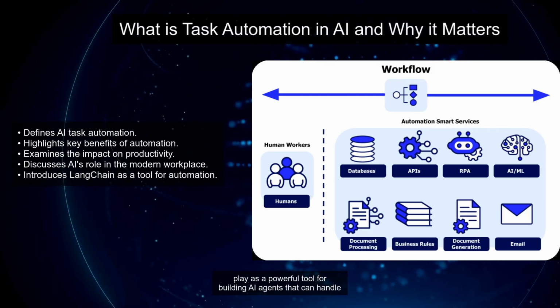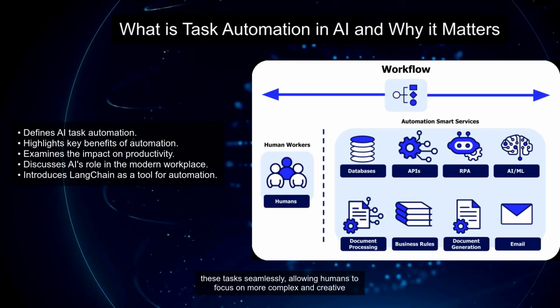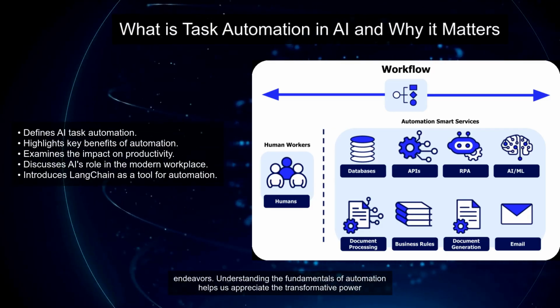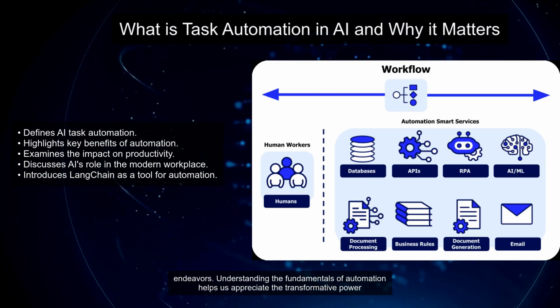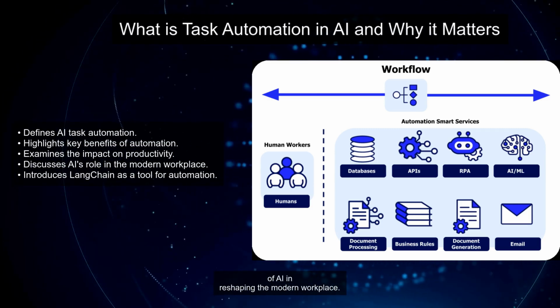LangChain comes into play as a powerful tool for building AI agents that can handle these tasks seamlessly, allowing humans to focus on more complex and creative endeavors. Understanding the fundamentals of automation helps us appreciate the transformative power of AI in reshaping the modern workplace.